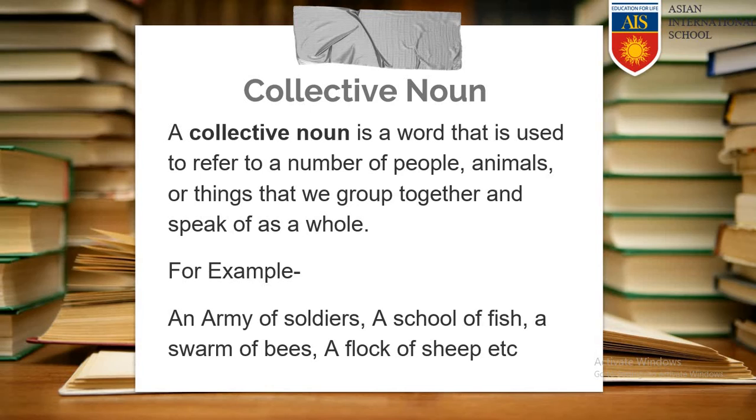For example, you can see an army of soldiers. So, army is the collective noun, because by saying this one word, we are meaning the entire group of soldiers. A school of fish. School is the collective noun, as by saying this only one word, we are meaning an entire group of fish.